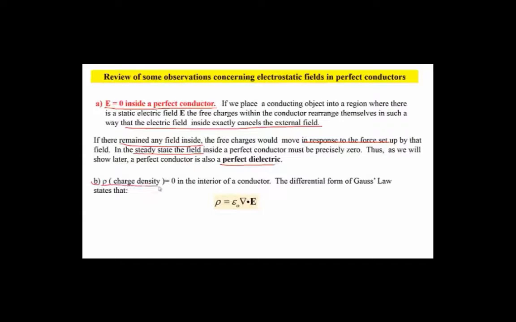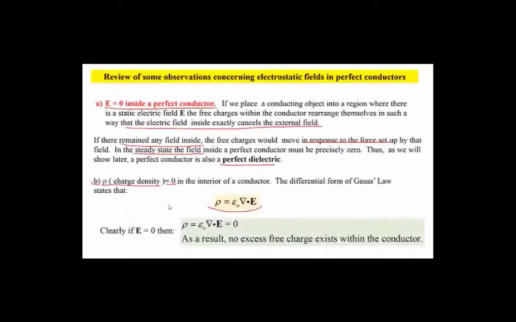So let's look at part B here. Suppose we have a charge density ρ that is inside. It will be equal to 0. So ρ is equal to 0 in the interior of a conductor. If we look at the differential form of Gauss's law, which you're familiar with, this is from Maxwell's equation 1, then the charge density is related to the divergence of the E field. If you have a charge density, you will have a divergence that's non-zero. If we're inside, we have E equals 0, so it has no divergence. You end up with a 0 charge density.